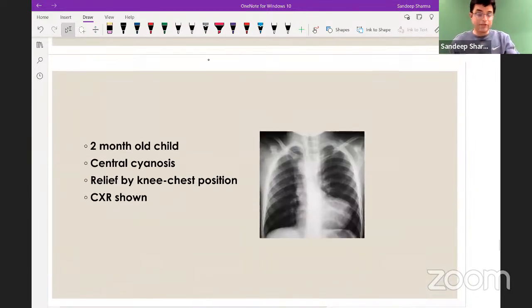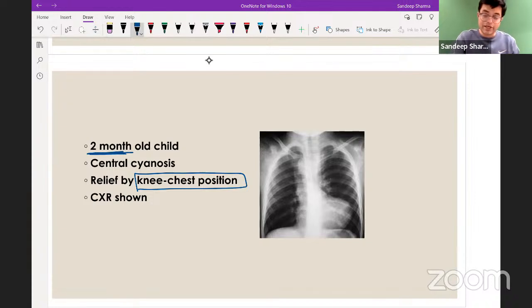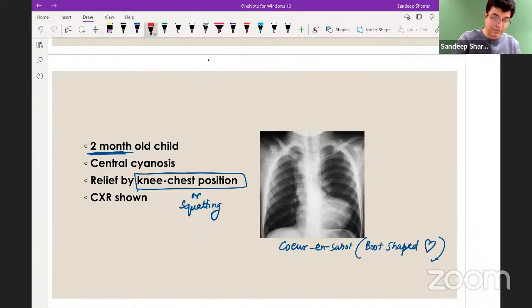Now you have a 2-month-old child, central cyanosis is there, relief by knee chest position. Now in a 2 महीने के बच्चे you cannot do squatting position, so relief of cyanosis by knee chest position or squatting position in a cyanotic heart disease, and the patient showing Coeur en sabot. Coeur en sabot is the French term indicating a boot-shaped heart. Boot-shaped heart. What is the likely diagnosis in the patient? Yes, the patient is suffering from tetralogy of Fallot.